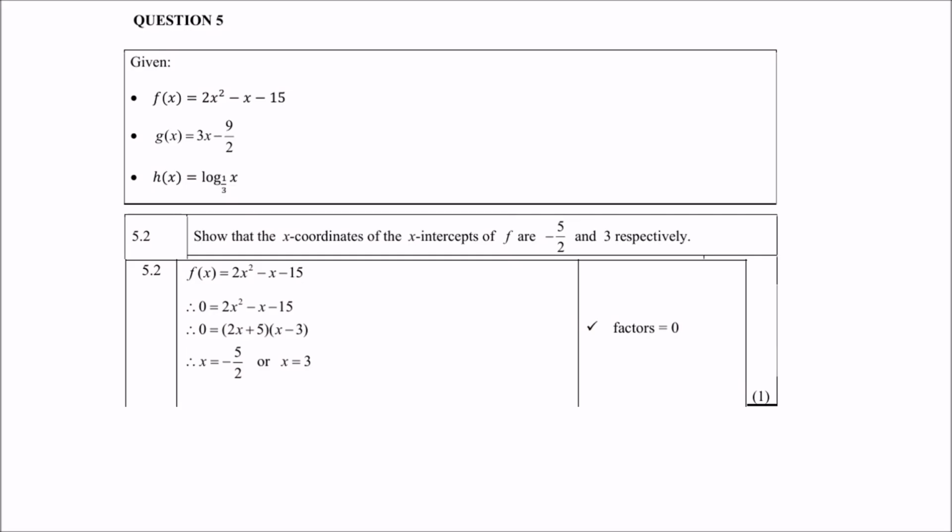So for 5.2, x-intercepts, you must remember that x-intercepts are on the x-axis where y is 0. So you must let the function equal 0. Then factorize or use the formula if you prefer, and then you get x equals minus 5 over 2 or x equals 3.